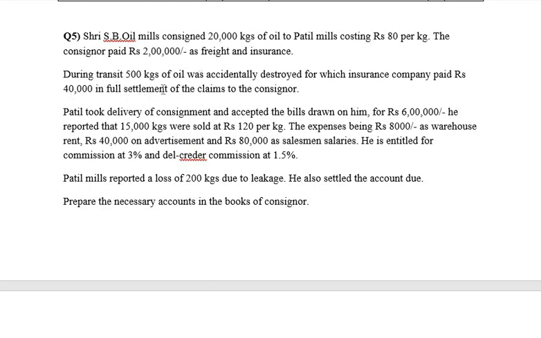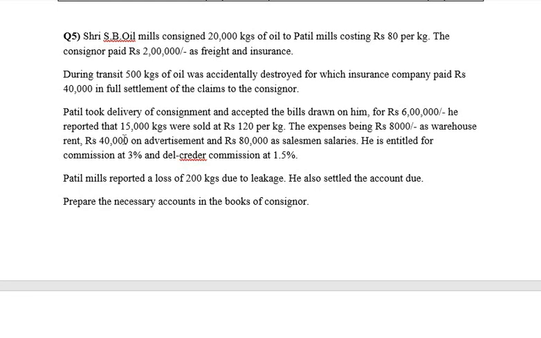During transit, 500 kgs of oil was accidentally destroyed, for which the company paid rupees 40,000 in terms of insurance claim to the consignor. So 500 kgs were being destroyed due to accident and he also received 40,000 as claims from the insurance company. Who has received it? It is the consignor.